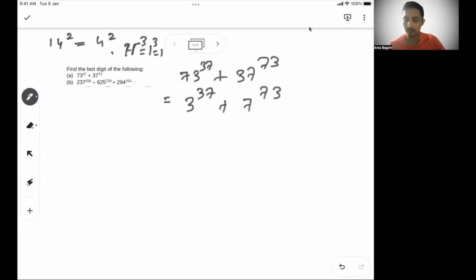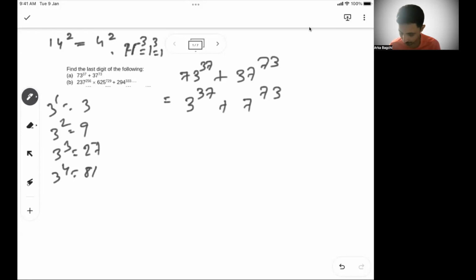So 3 to the power 37, we know 3 has a cyclicity of 4. After every 4 powers, the last digit pattern is repeated. What is 3 to the power 1? 3. 3 square is 9, 3 cube is 27, 3 to the power 4 is 81, and 3 to the power 5 is 243, and then it goes on. It repeats the last digits 3, 9, 7, and 1.